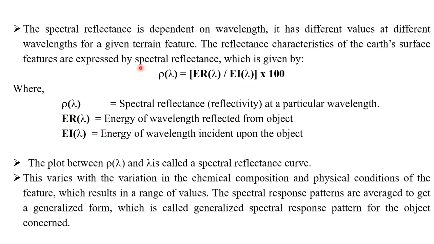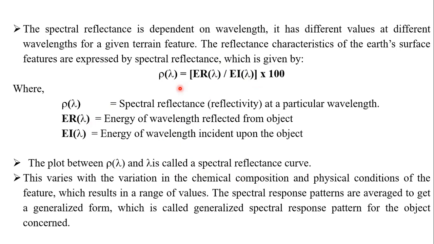So based on that, each and every object, being an agriculturist, we can compare like this. Spectral reflectance of banana crop is different, of paddy crop is different, of tea crop is different, and some horticulture crops are different. Based on rho lambda and the wavelength, we draw a spectral reflectance curve. Based on that curve, we can tell which object is going to reflect more energy.